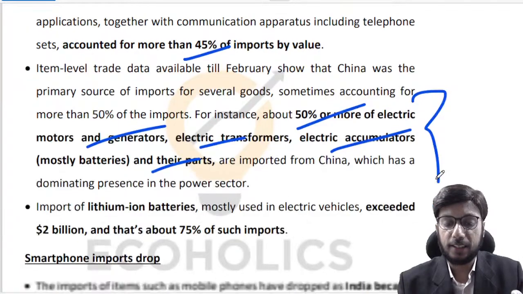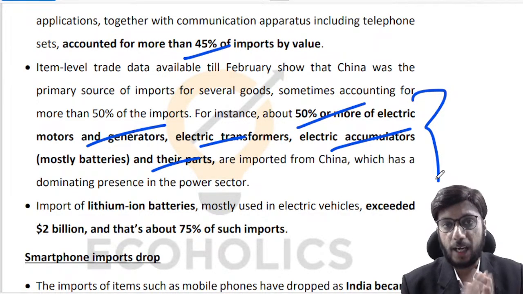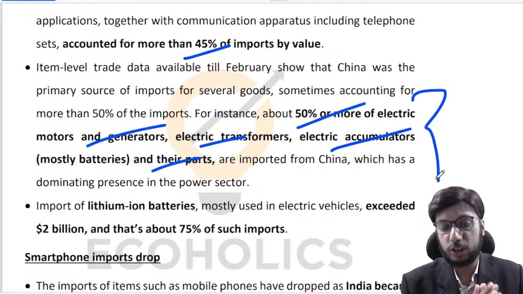Now what I will be discussing is that there are certain categories where we are importing more than 50% of that item from China. While the numbers may be less, the value may be less, you can see the kind of dependence that we have for these items completely upon China, right?